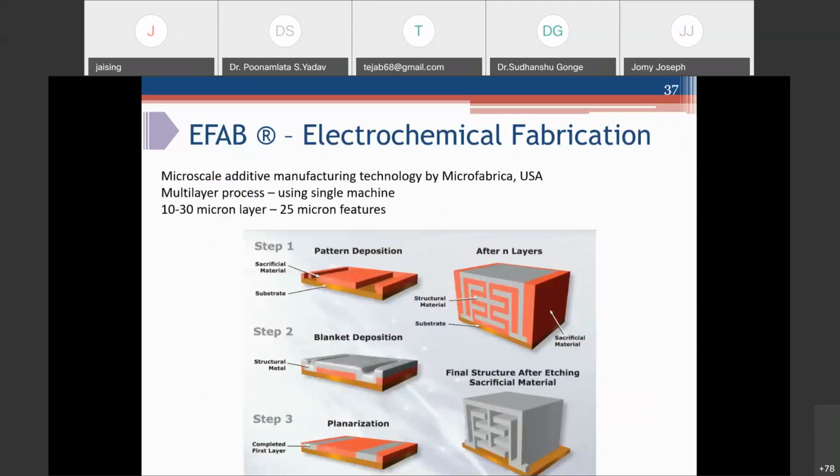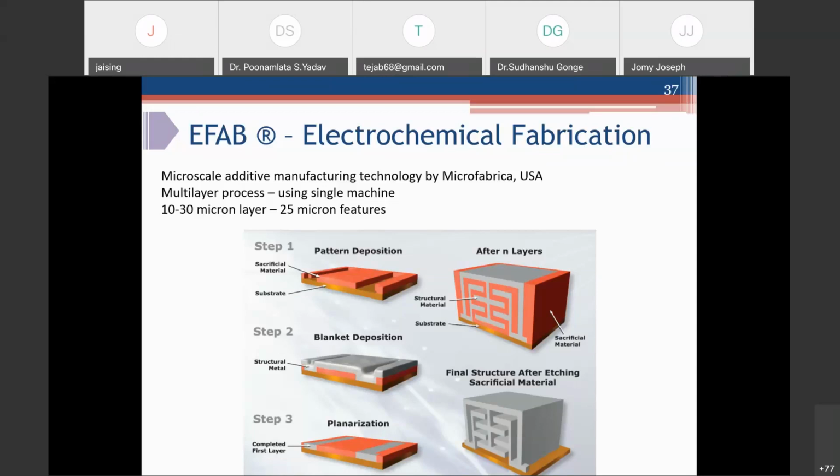This process has been further exploited by another developer, that is Microfabrica USA. They have made a 3D printing process using this LIGA process. They call it the EFAB process, electrochemical fabrication process. This is a microscale additive manufacturing technology. This is a multi-layer process, and they claim it uses a single machine. What they do is deposit a 10 to 30 micron layer of metal with a 25 micron feature size.